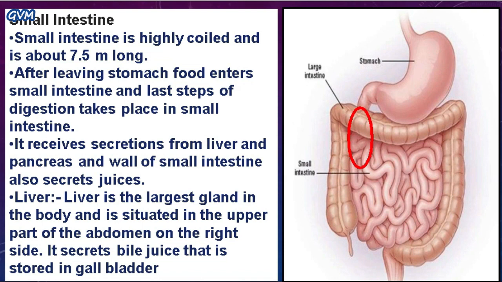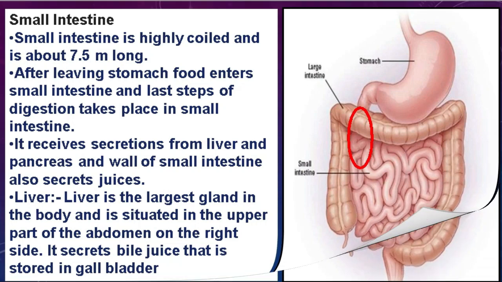Students, this small intestine receives many kinds of juices or secretions from the liver and pancreas. Students, the liver is the largest gland in our body. As I said in the earlier slide also, it is situated in the upper part of the abdomen, basically on the right side of your body, and it secretes bile juice that is stored in the gallbladder.